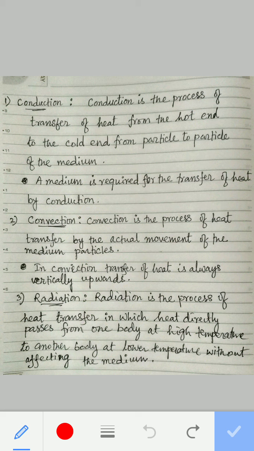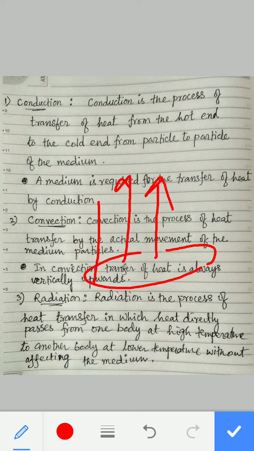Second one is convection. Convection is the process of heat transfer by the actual movement of the medium particles. So these are the keywords: actual movement of the medium particles. We have to remember these keywords. Now in convection, transfer of heat is always vertically upward. That means heat will transfer vertically upward in this direction. We have to remember this one also.